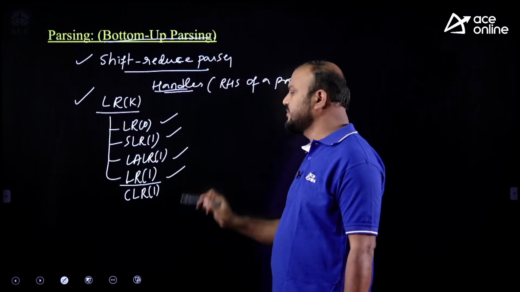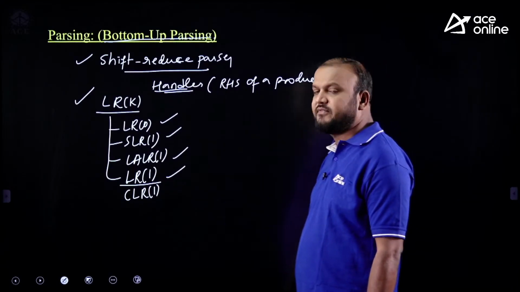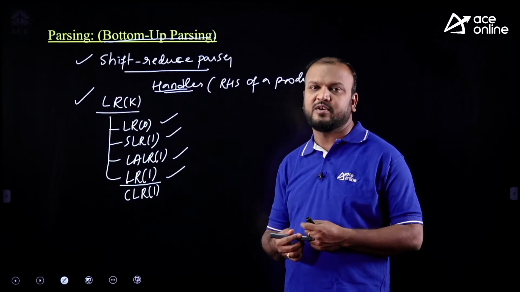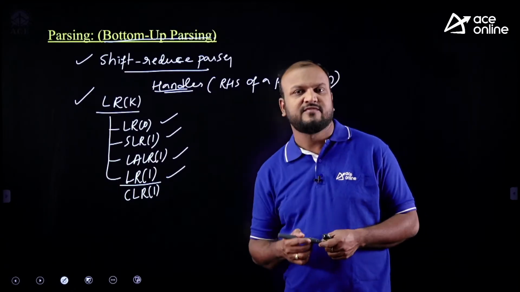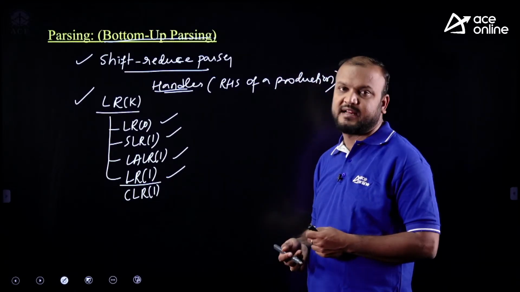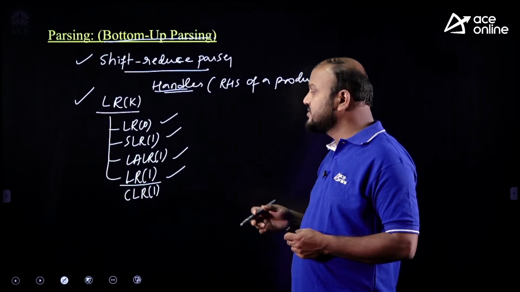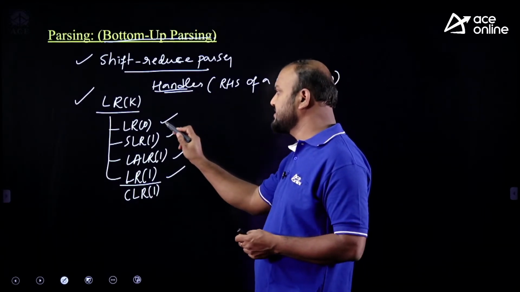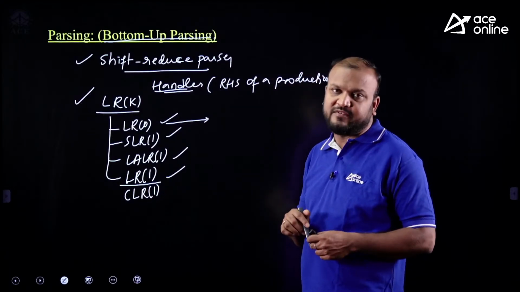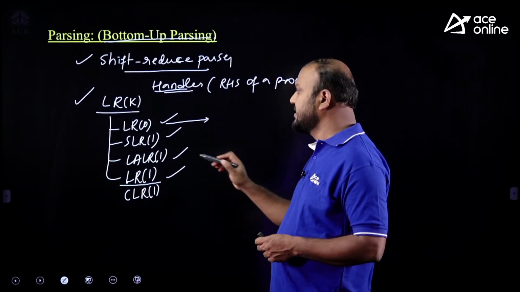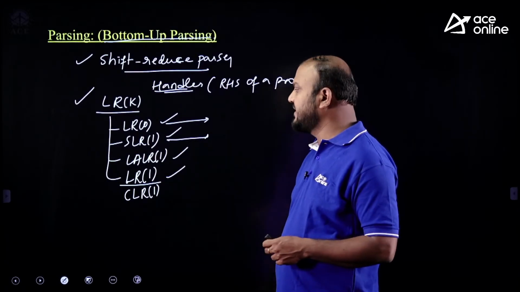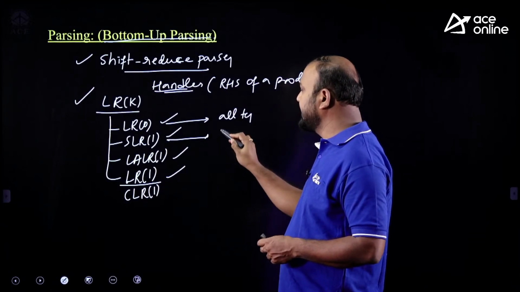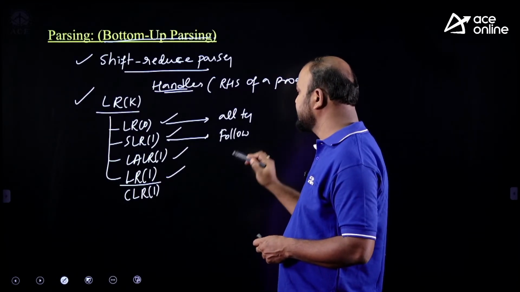These are the different parsers. They will give some grammar and ask you to find which class that grammar belongs to, meaning whether the grammar is LR(0), SLR(1), LALR(1), or LR(1). All LR parsers use the same structure and same algorithm, with small differences. In LR(0), reduces are filled in all entries. In SLR(1), reduces are filled only in the follow terminals.